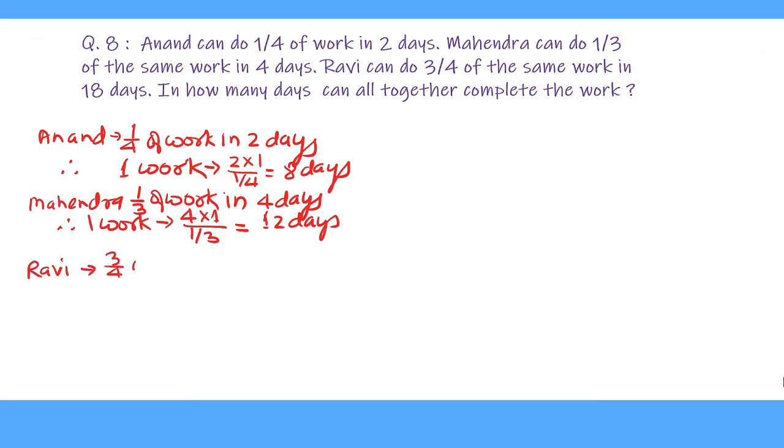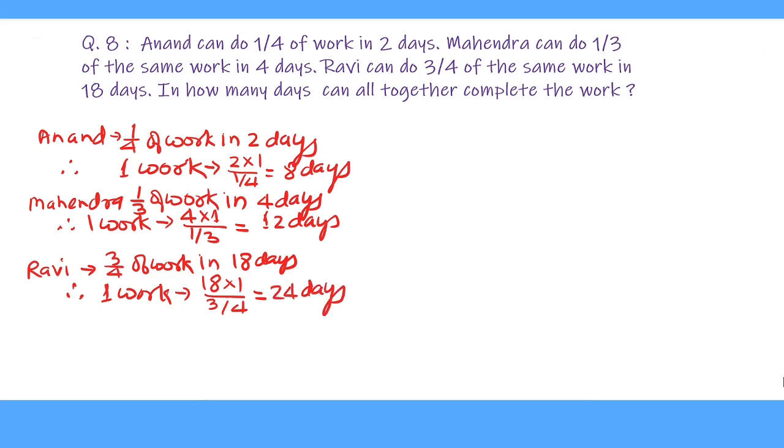Ravi, 3/4 of work in 18 days. Therefore 1 work is 18 multiplied by 4 upon 3. 3 cancels 18 for 6 times, and 6 multiplied by 4 equal to 24 days. Now if they are working together, then we'll have to calculate the 1 day work of each of the persons, and that has to be added.